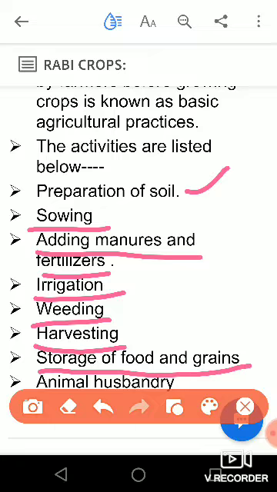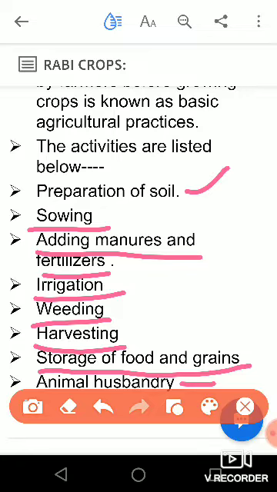So here crop is produced in a large scale, so that is why that food must be stored in a proper place, so that no rodents, microbes or insects may damage the crops. And the last one is animal husbandry. Animal husbandry means the rearing of animals.